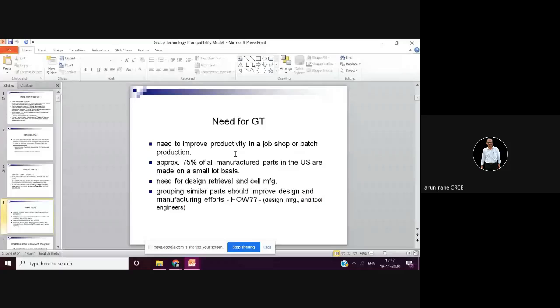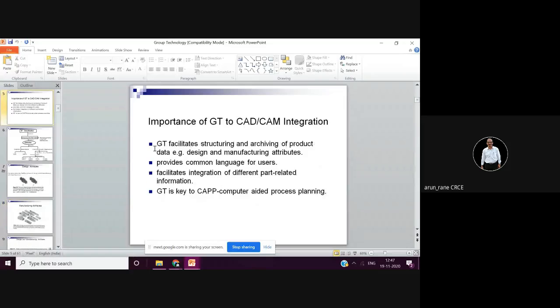GT techniques. If you really follow these principles in your day-to-day life, things will improve like anything. Call it group technology, FMS, or lean manufacturing, it's not necessarily to be followed only in industry. In day-to-day life also, these small improvements or these techniques are important.